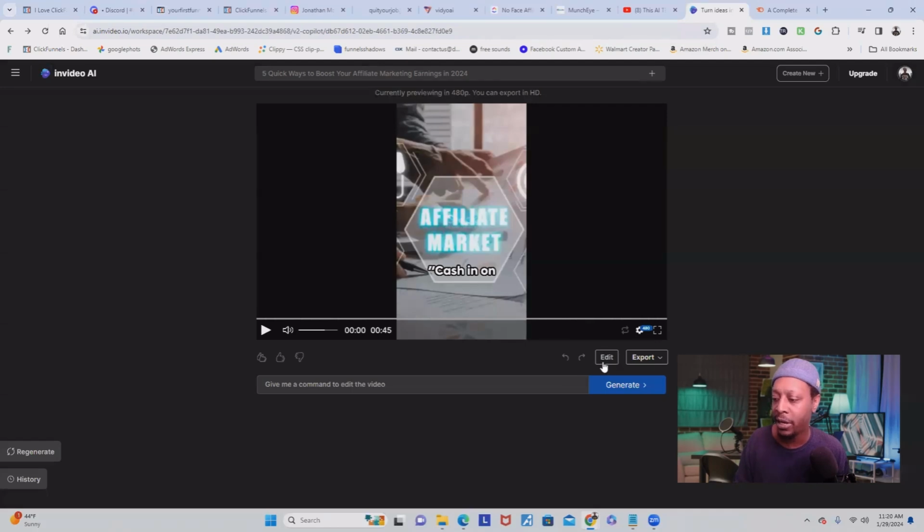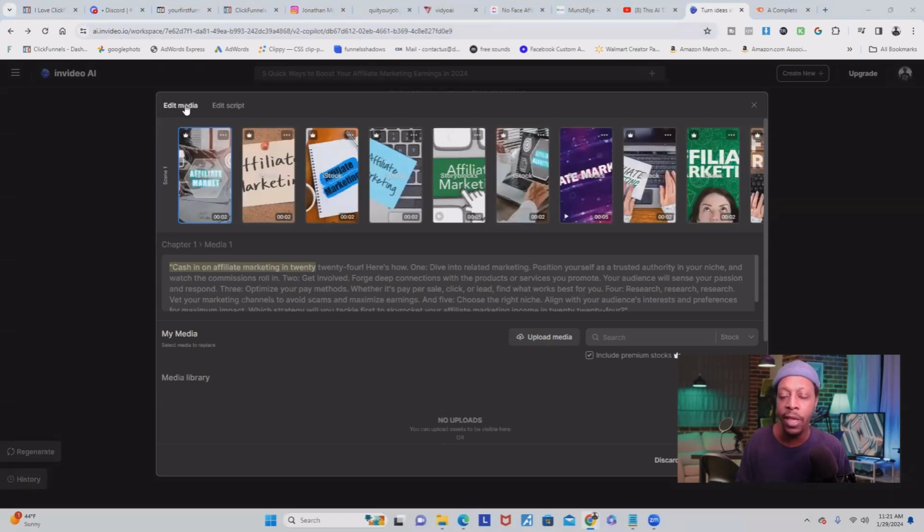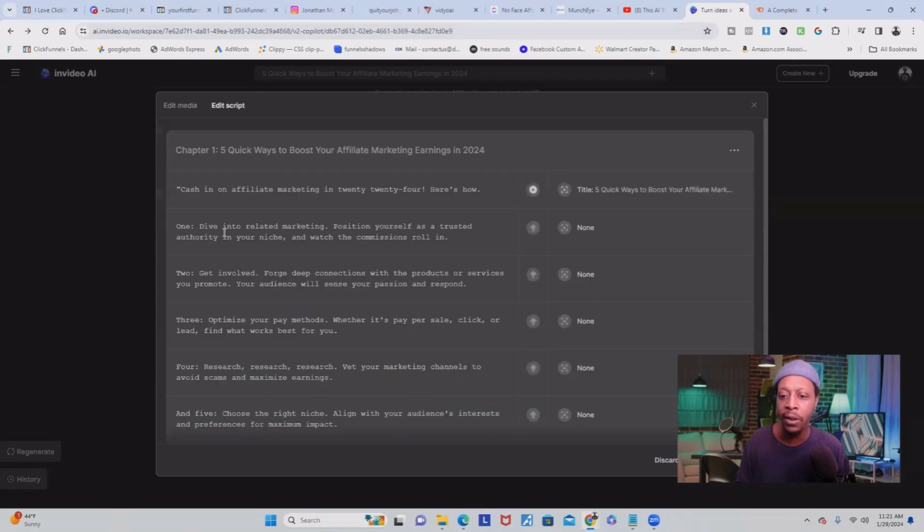Now, the other way you can edit it is going down here to the edit button, and it's going to bring you to this prompt right here. On this page, you can edit any of the media, so you can change the style of the stock videos right here, or you can also click right here and change the script. So here you can change the script to anything else that you didn't like to something new. And it's really, really simple.